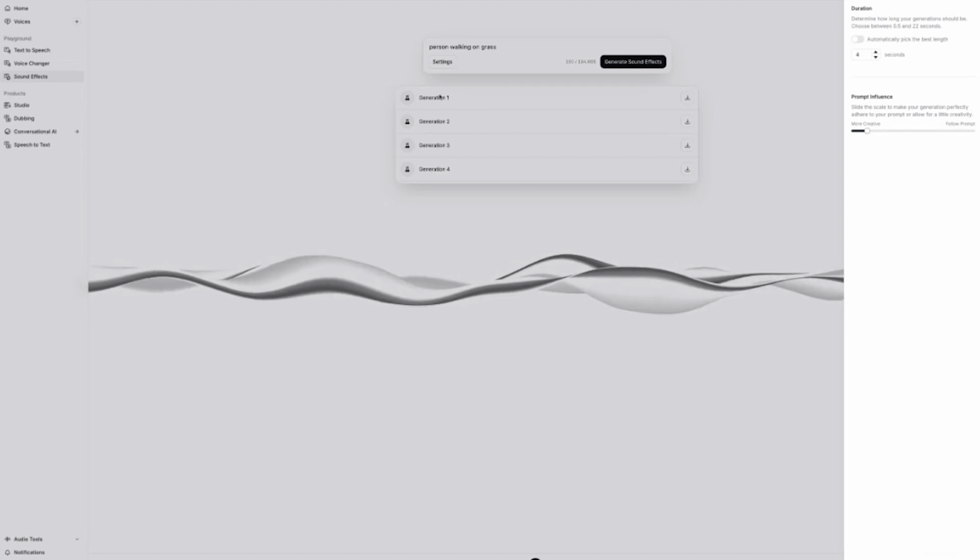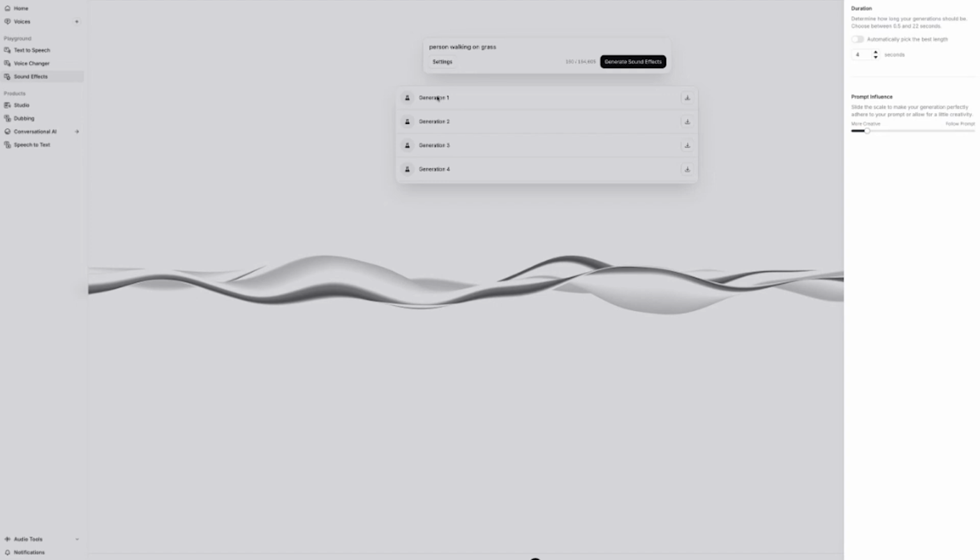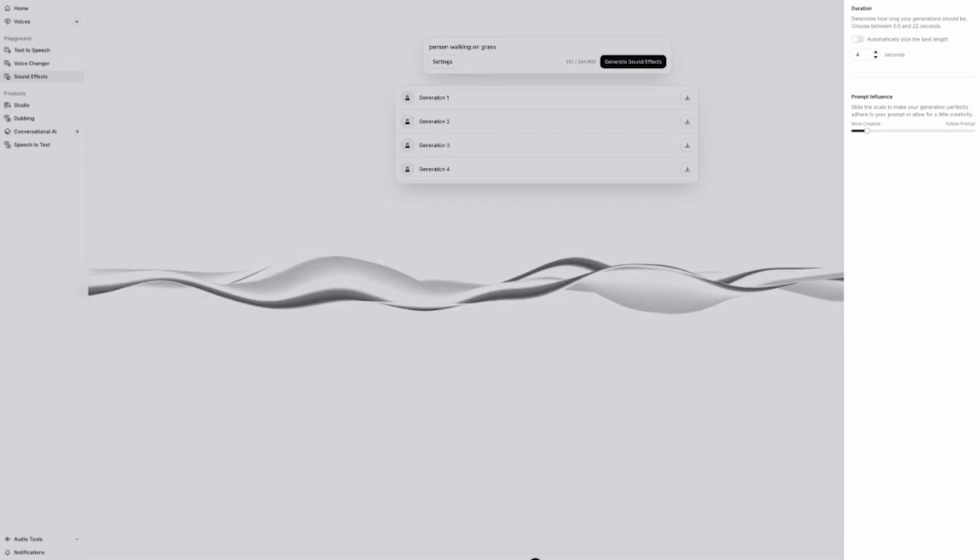You will receive 4 different sounds. If none meet your expectations, adjust the prompt or settings and regenerate.